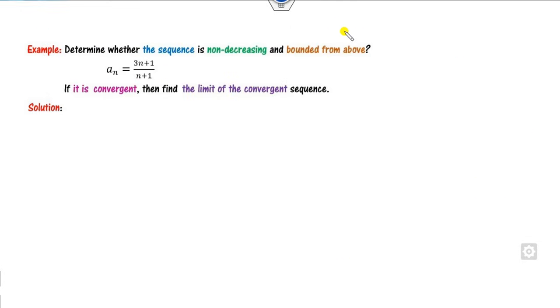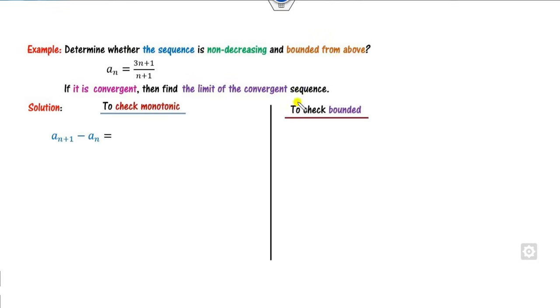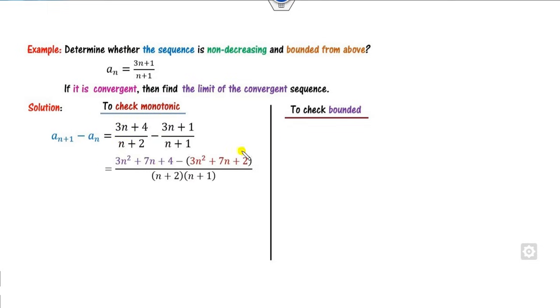Now look at the second example. You have to check whether the sequence is non-decreasing and bounded above. So that is the non-decreasing sequence theorem. So what is a_{n+1}? We can find it here. Take the LCM, which comes to be here. These two values are cancelled out. It comes to be this number.